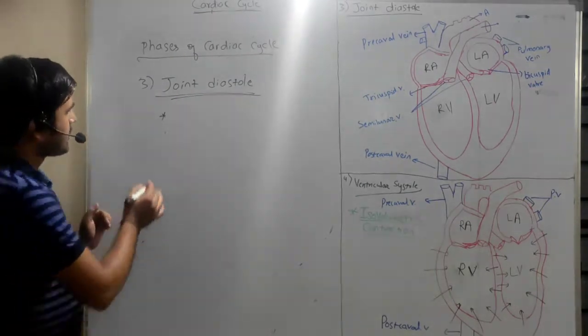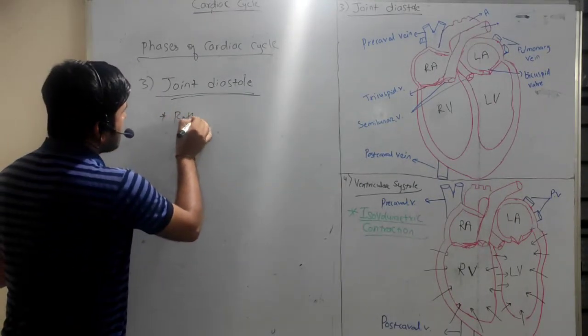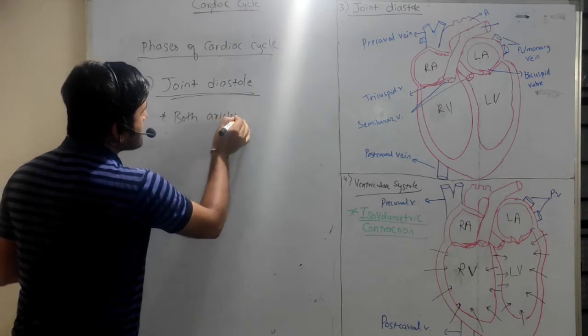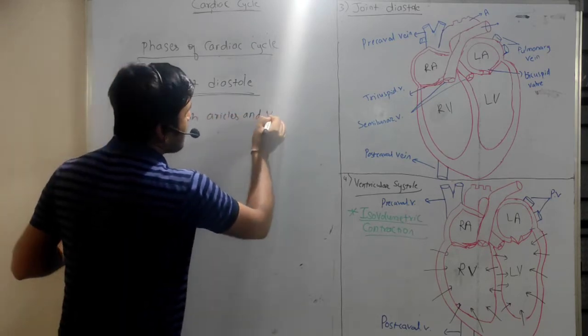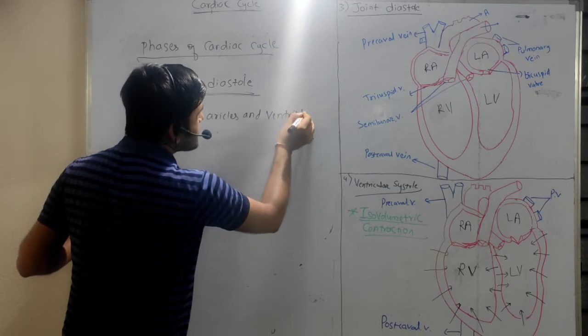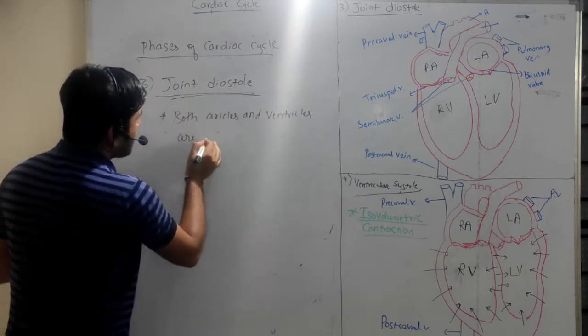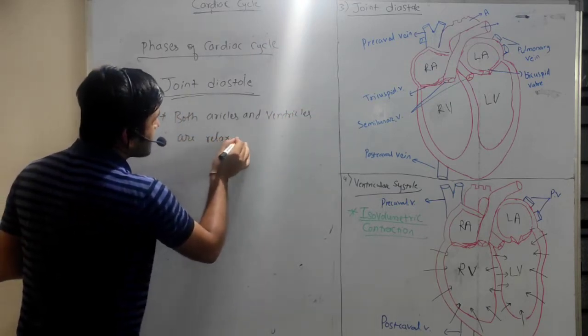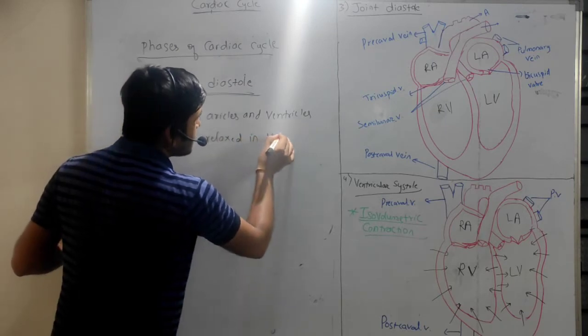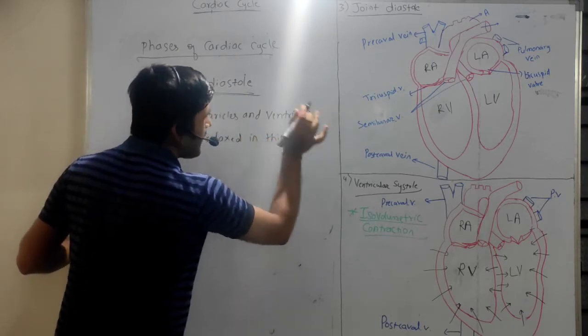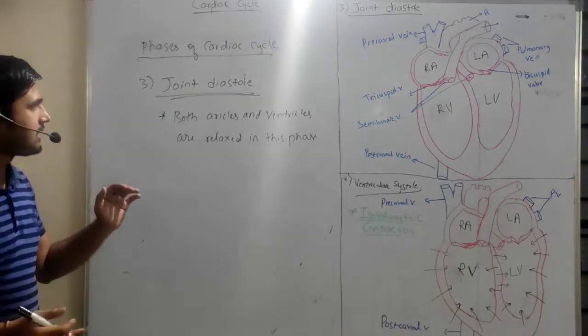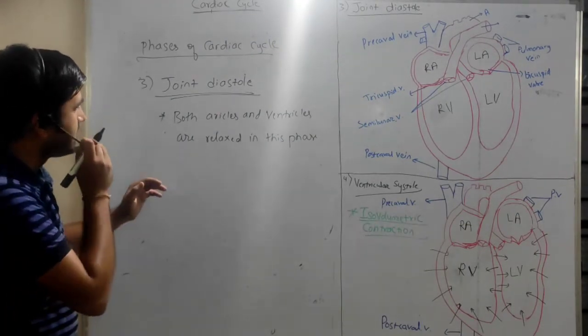Both auricles and ventricles are relaxed in this phase, okay?